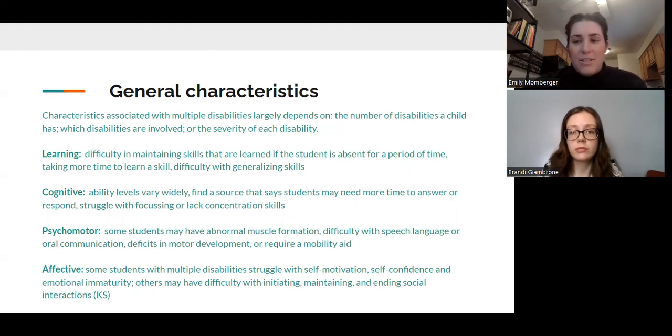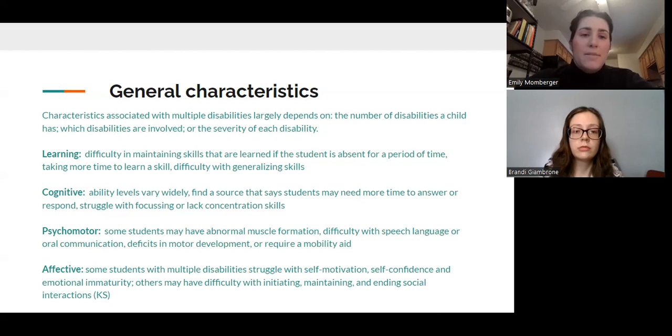Students may also have difficulty generalizing or transferring skills from familiar environments to new settings or activities, such as learning to count to 10 on their fingers and then having difficulty using an object to count to 10. One thing to note is that cognitive ability levels vary widely from student to student. Some students may require assistance in basic life skills such as eating or tying their shoes, while others may require significantly more assistance during the day.